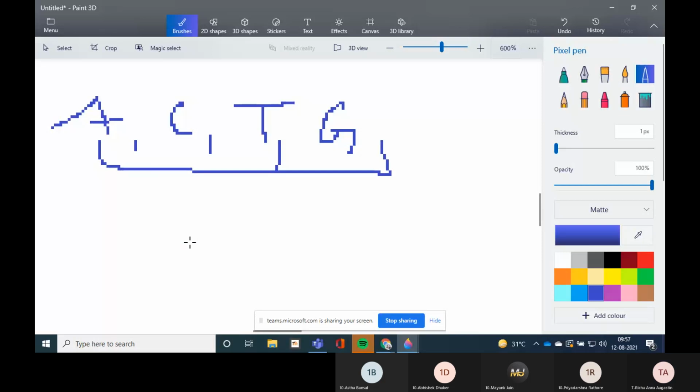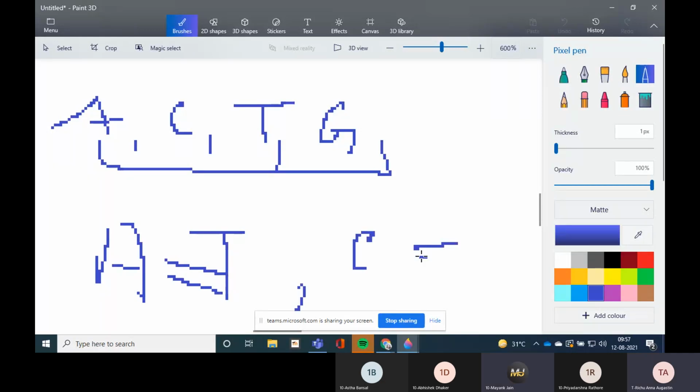Now you all know adenine bonds with thymine. With how many bonds? Double bond. And cytosine bonds with guanine with a triple bond. Okay. Yes? Triple bond. The cytosine bonds with guanine with a triple bond and adenine bonds with thymine with a double bond. Okay.